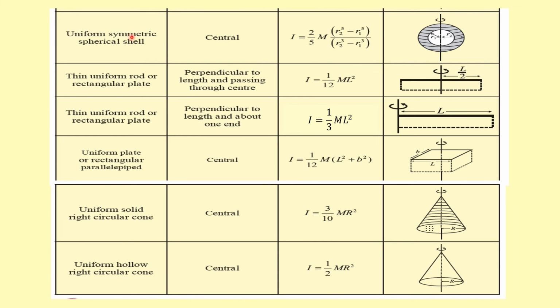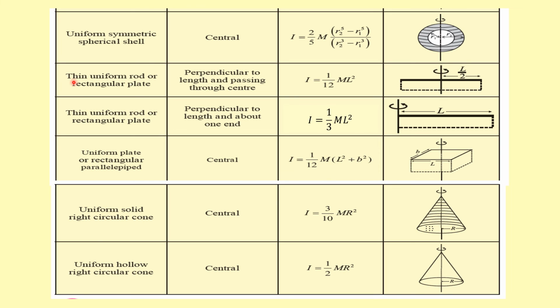Moment of inertia of a uniform symmetric spherical shell about its central axis passing through its center is given by 2 by 5 m into r2 raised to 5 minus r1 raised to 5 upon r2 cubed minus r1 cubed, where r1 and r2 are the inner and outer radius of this symmetric spherical shape.